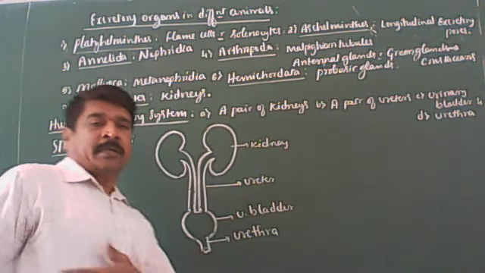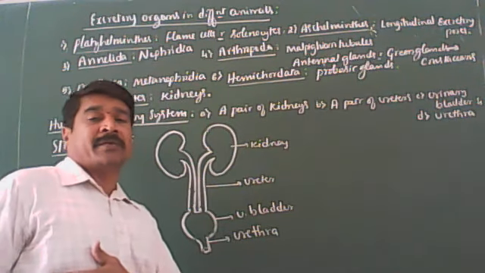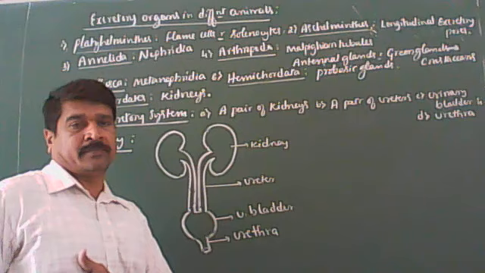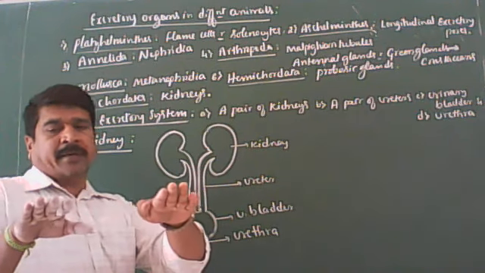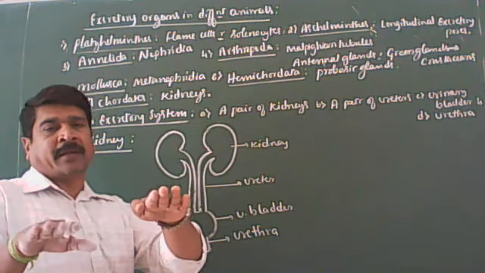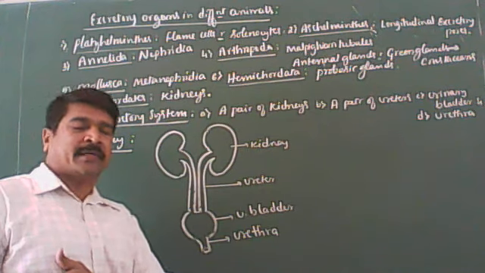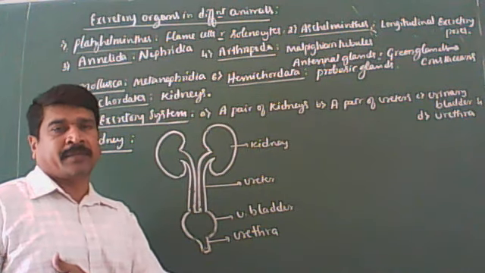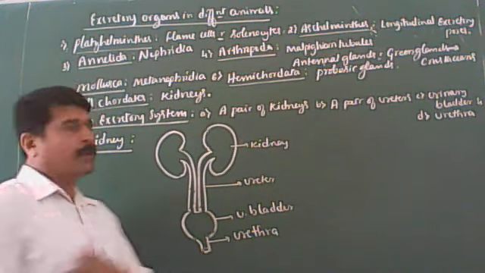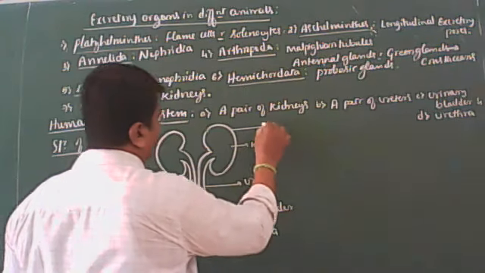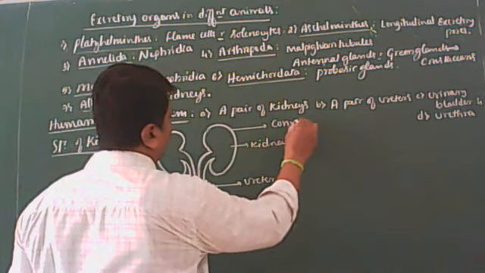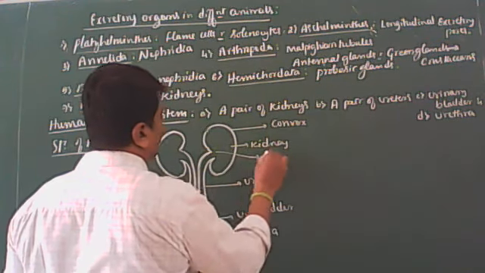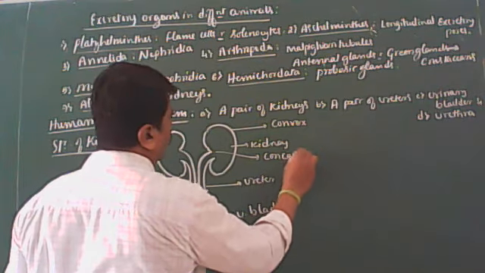This is because the right side of the abdominal cavity is occupied by the liver. That is why the right kidney is slightly lower than the left kidney. Clear? The outer surface of the kidney is called convex and the inner surface is called concave.